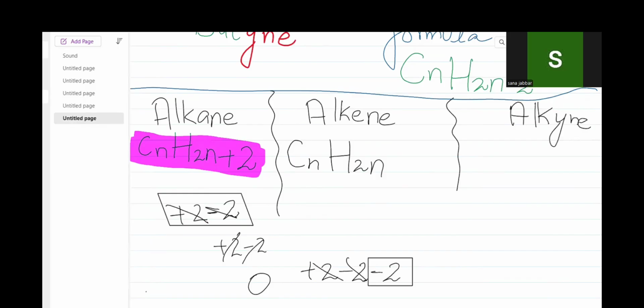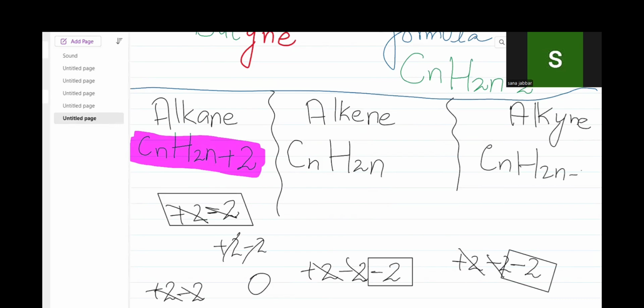If there was a 2, I subtracted 2, it will be cancelled. And as I subtracted 2 again, only minus 2 will be left. It means the formula gives CnH2n minus 2. The only 2 is subtracted here and another 2 is subtracted for an alkyne formula.